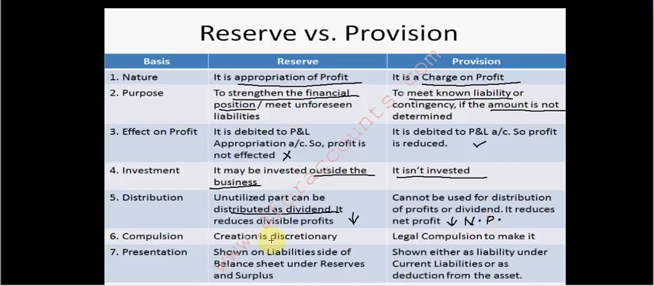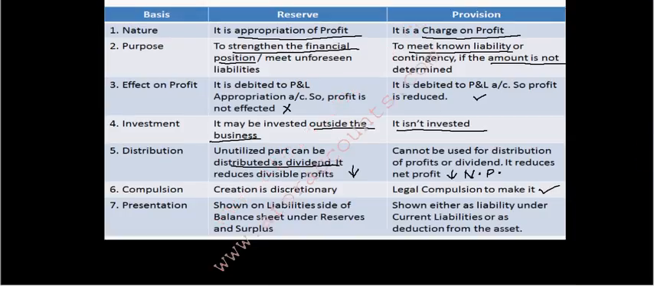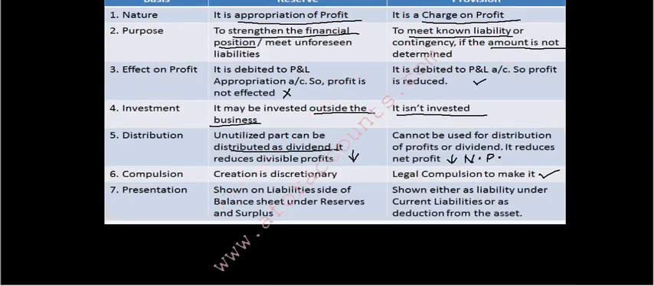Compulsion: creation of a reserve is discretionary, but for a provision there is a legal compulsion to make it, because you know that there will be a liability to pay as far as your provision is concerned.